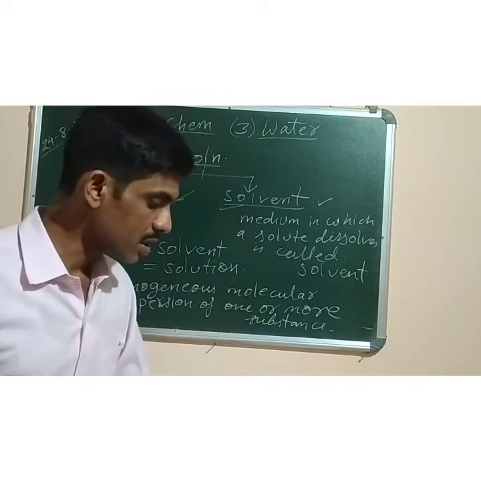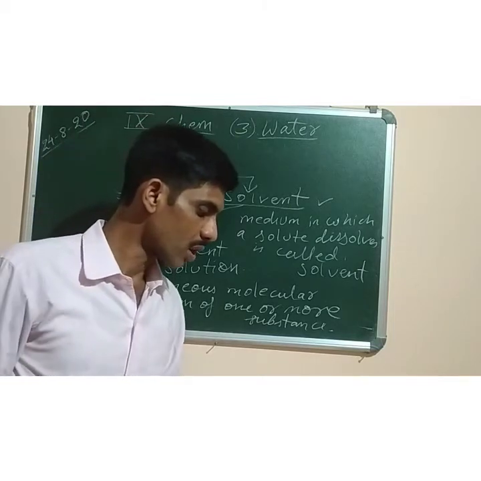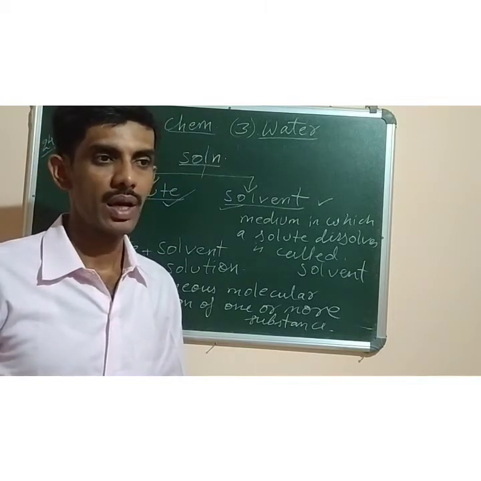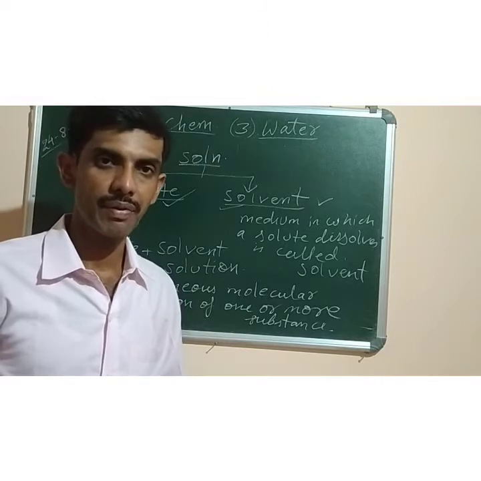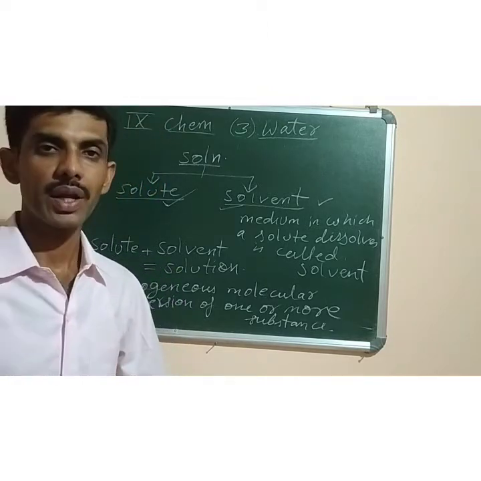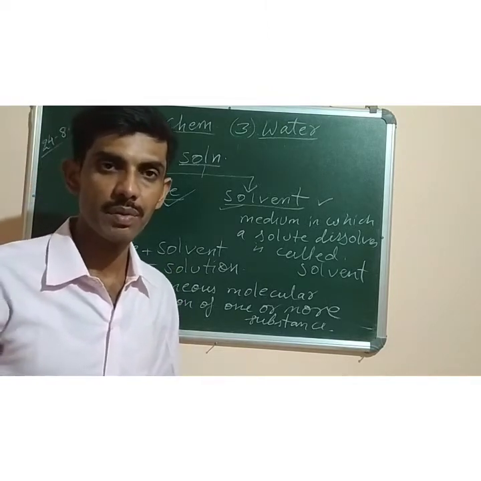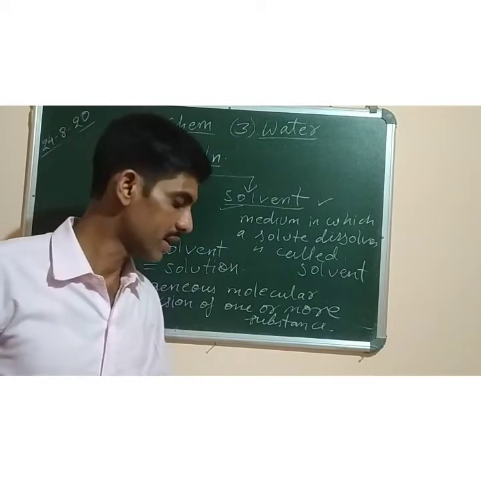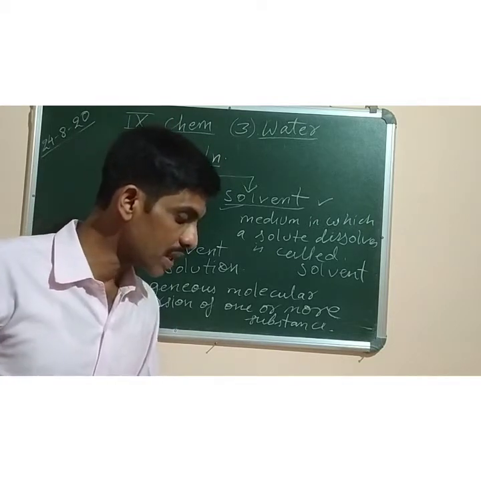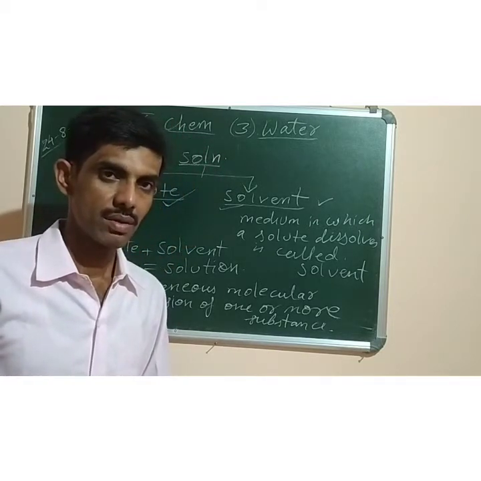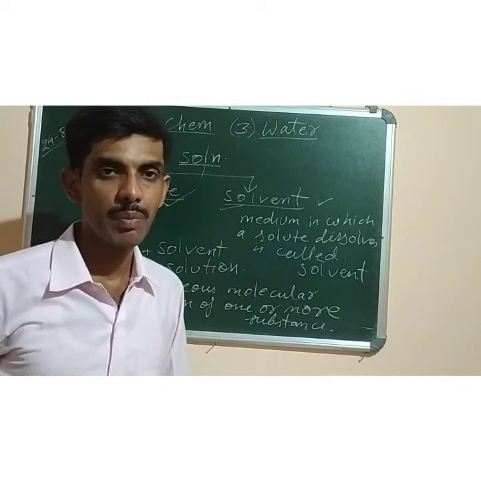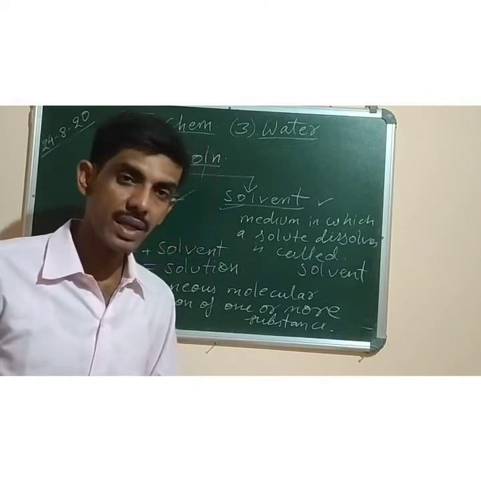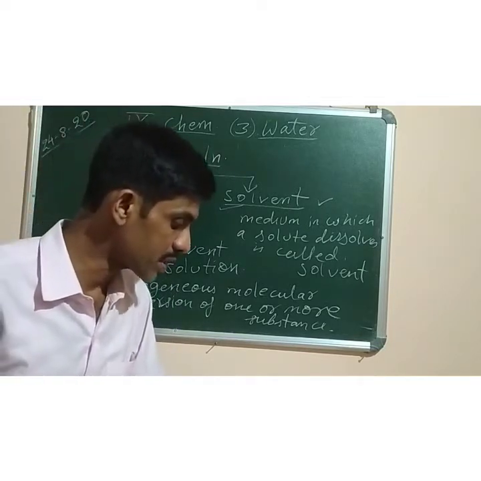Okay. Now in a solution, the proportion of solute and solvent can be different. Like you can take 100 ml of water, or you can take 500 ml of water. You can take 10 grams of solute, or 50 grams of solute, or 100 grams of solute. It depends on your wish. It can vary or change. Solutes can also be liquids or gases, so different types of solutes can be used. We'll study about that. Water is the most common solvent, but it is not the only solvent. There are other solvents which are used.